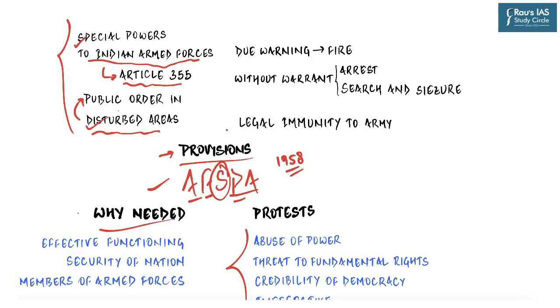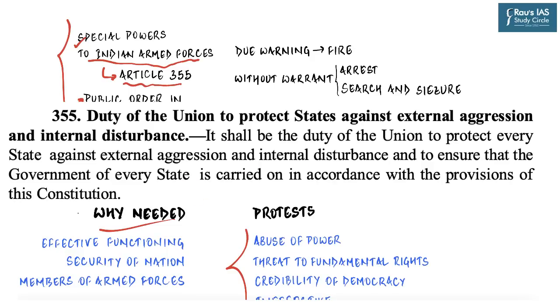So if you read Article 355, it talks about the duty of the Union to protect states against external aggression and internal disturbance. It shall be the duty of the Union to protect every state against external aggression and internal disturbance, and to ensure that the government of every state is carried on in accordance with the provisions of the Constitution. So even if the state government is not in agreement for the deployment of armed forces, the central government can basically send the army into a particular area if the government feels that that particular area is disturbed.